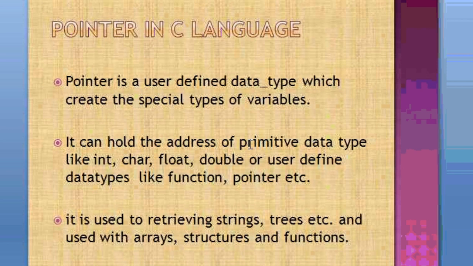What do you mean by primitive data type? Anyone having idea about primitive data type? There are two types of data types, primitive and non-primitive. So anyone know about primitive data type? Any answer for primitive data type?